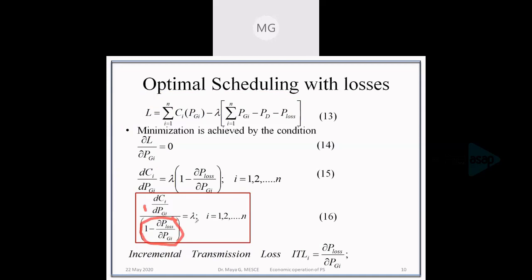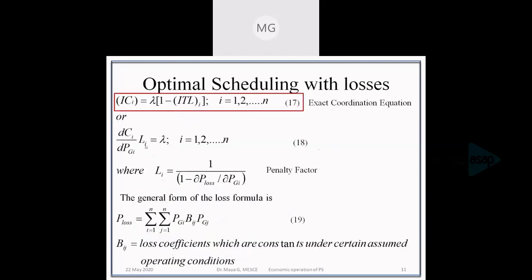1 divided by this term is called the penalty factor. Okay. That is written as Li. The penalty factor is written as Li. So dCi by dPgi, which is the incremental fuel cost or incremental cost, into the penalty factor will be equal to lambda. Okay.